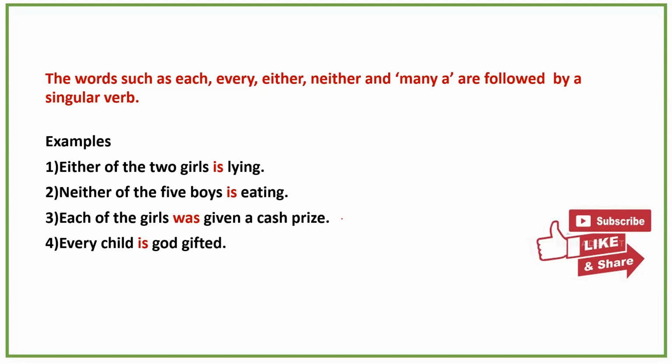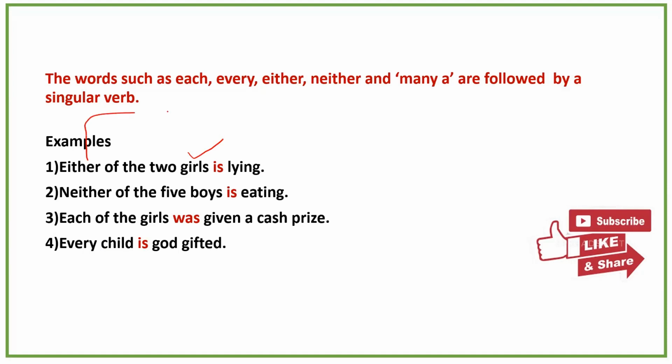The words such as each, every, either, neither, and many a are followed by a singular verb. See the examples here. Either of the two girls. Though the girls are in plural, when words such as each, every, either, neither are used, they definitely take only a singular verb.